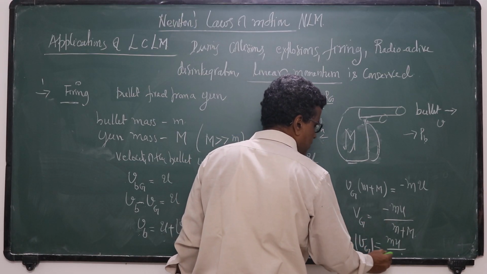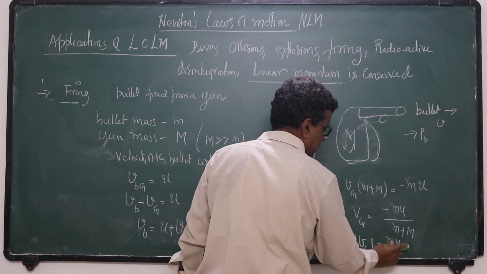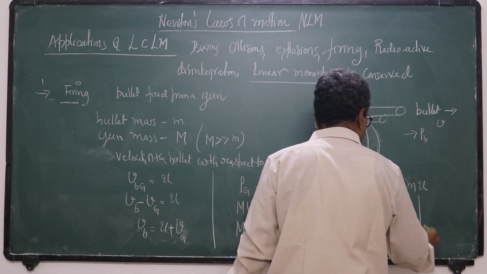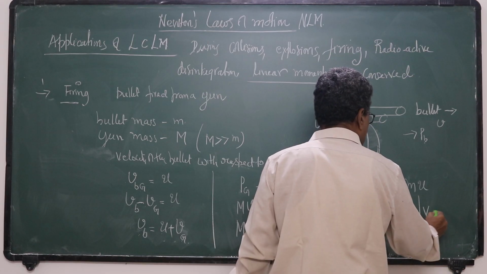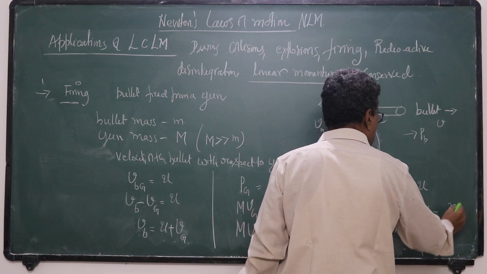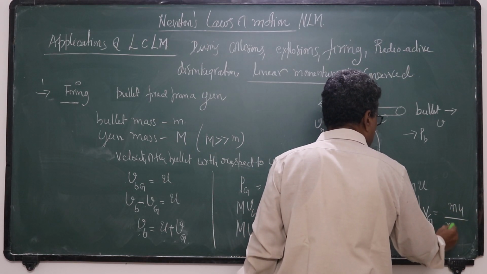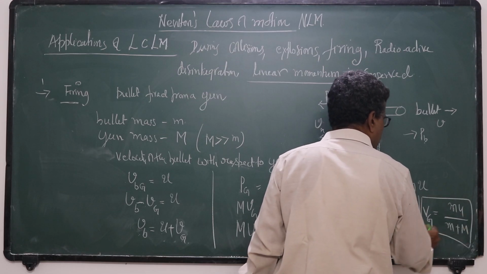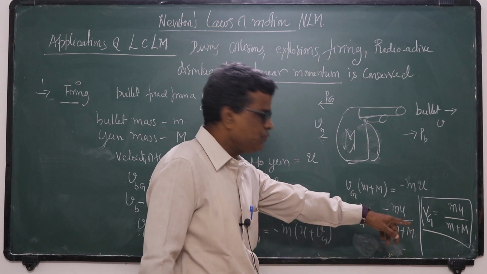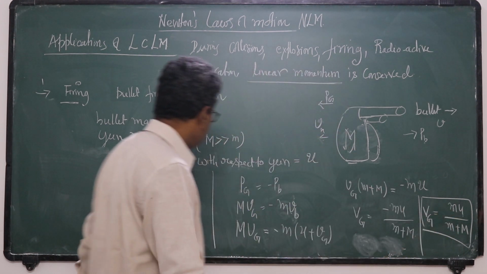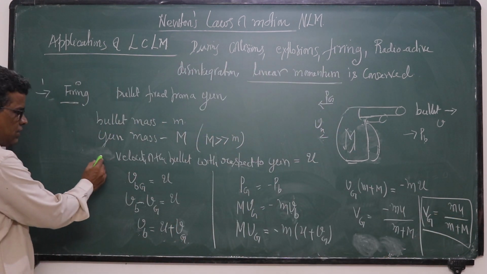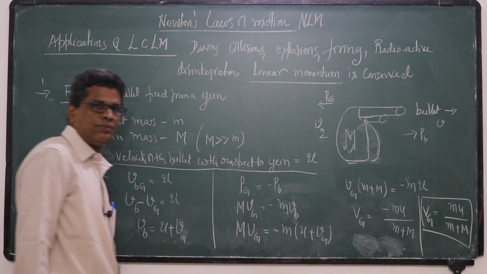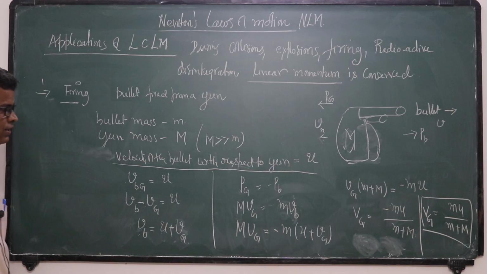So the final formula: magnitude of velocity of the gun is equal to mu by small m plus capital M. Here you have to notice what u is: velocity of the bullet with respect to the gun, that is relative.